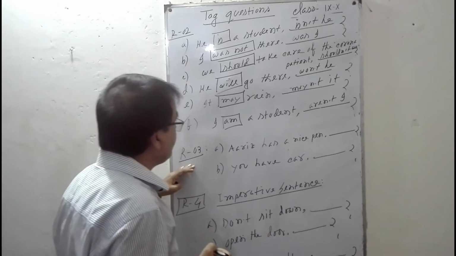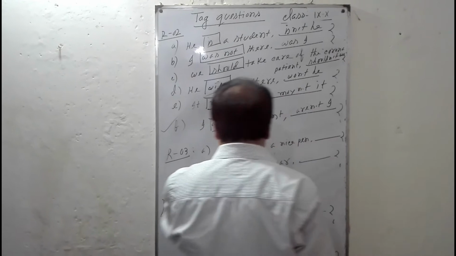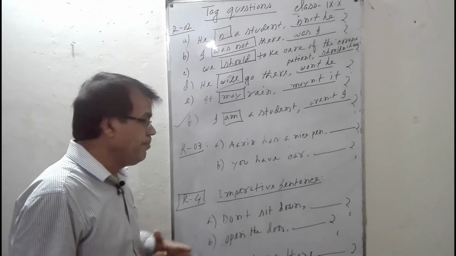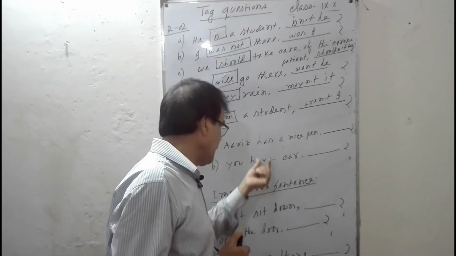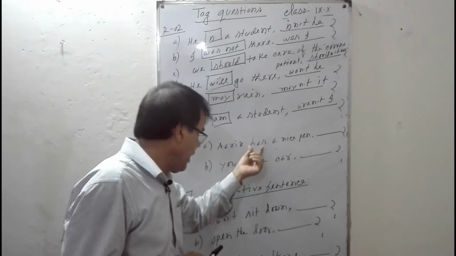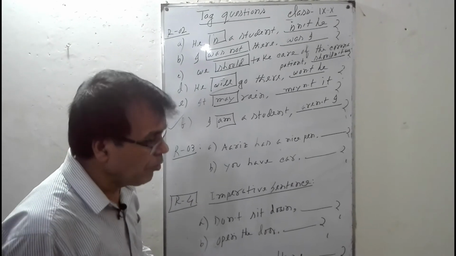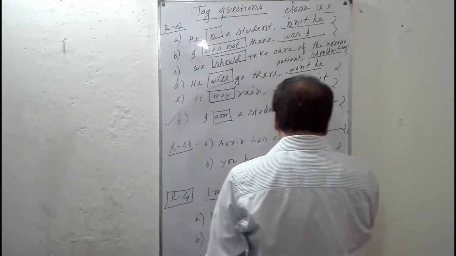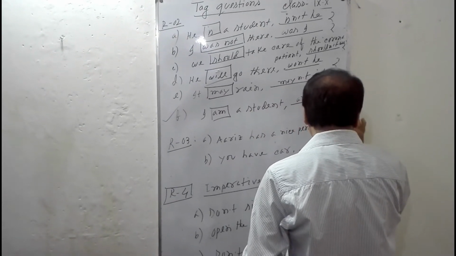Rule 3. Aris has a nice pen. You have a card. When the statement or main clause has non-auxiliary have, has or had, we can use them in the tag question, or you can use don't, didn't, doesn't. For example, Aris has a car, hasn't he?